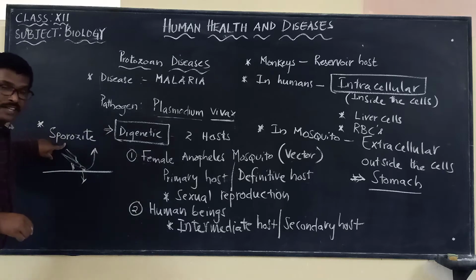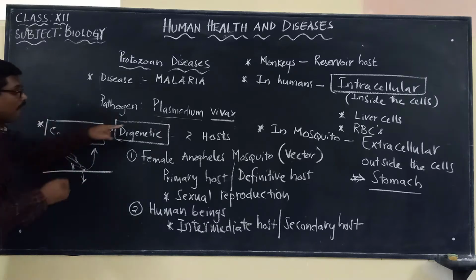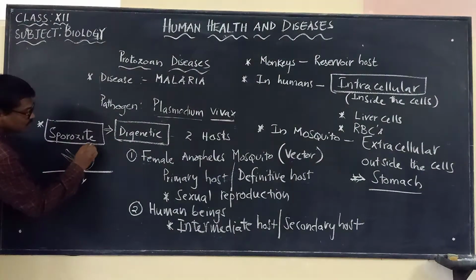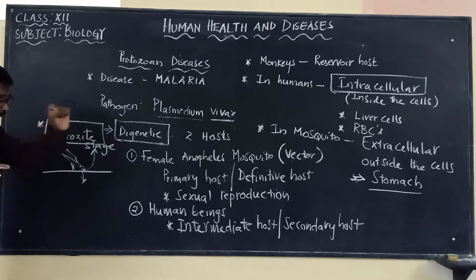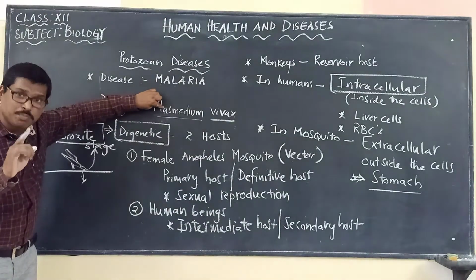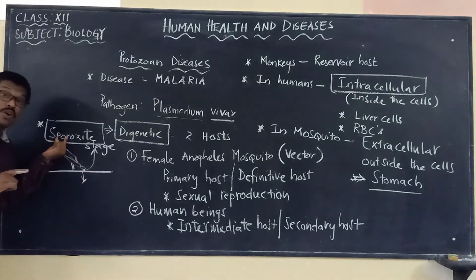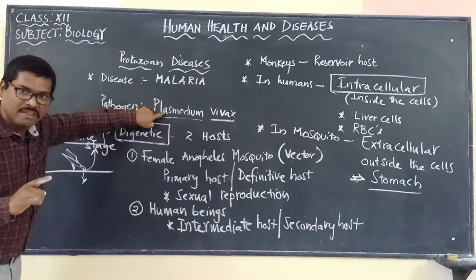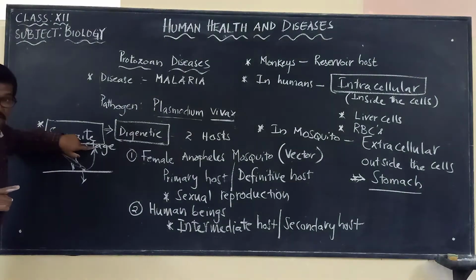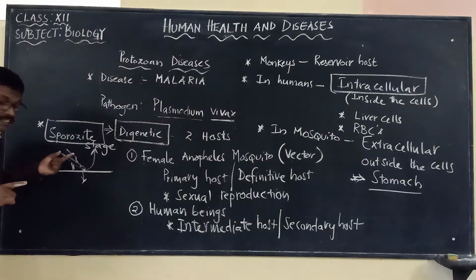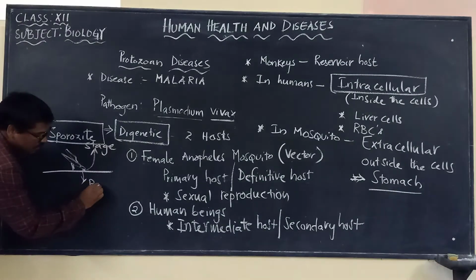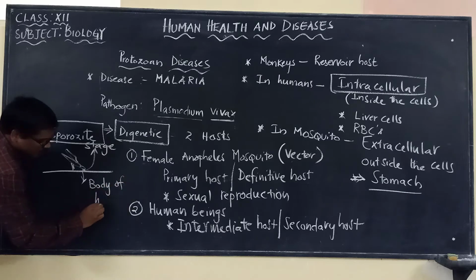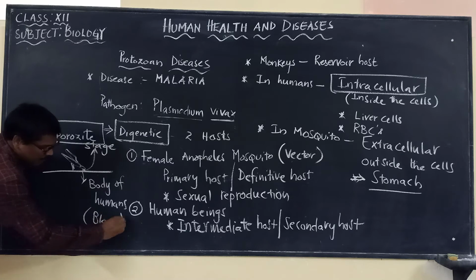Let me say very clearly, the Plasmodium vivax in sporozoite stage is injected by the female Anopheles mosquito into the body of humans, directly into the blood of humans.